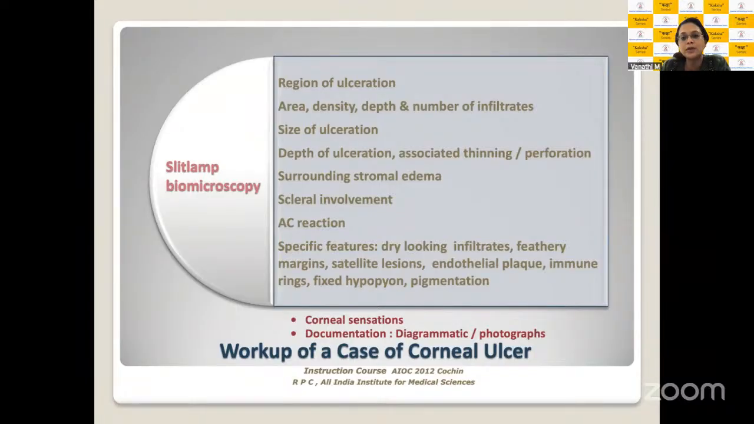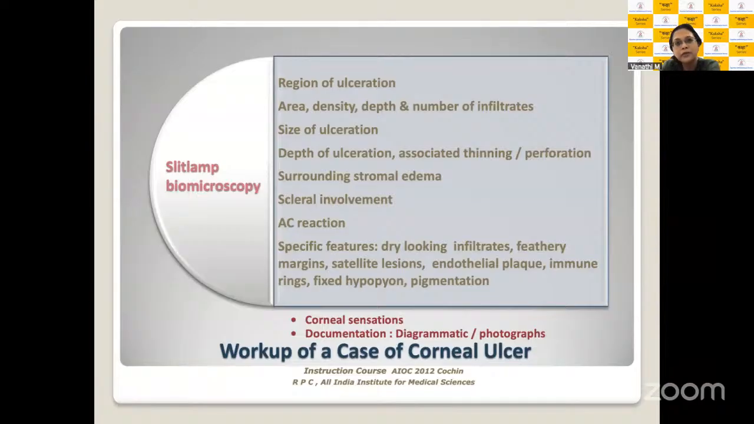You will need to look at the amount of surrounding stromal edema. Scleral involvement is also important, especially if you're looking at large ulcers, and the amount of anterior chamber reaction, and specific features which are pathognomonic of, say, a bacterial ulcer or a fungal ulcer, or an Acanthamoeba ulcer, like dry looking infiltrates, feathery margins, presence or absence of satellite lesions and endothelial plaque, immune rings, fixed hypopyon, presence of pigmentation on the ocular surface infiltration. So these will also help you to make the right diagnosis for these patients.